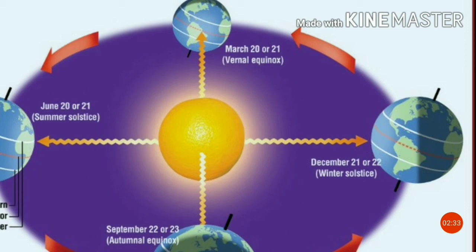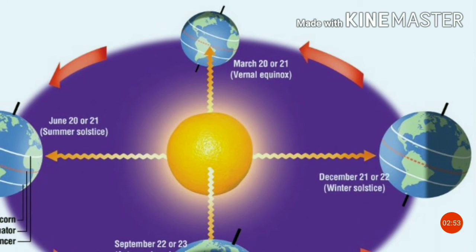Do you know that Christmas is celebrated in Australia in the summer season? Yes, because when it is winter in the Northern Hemisphere, it is summer in the Southern Hemisphere, and Australia is located in the Southern Hemisphere.